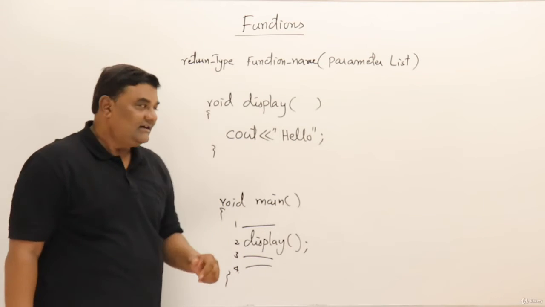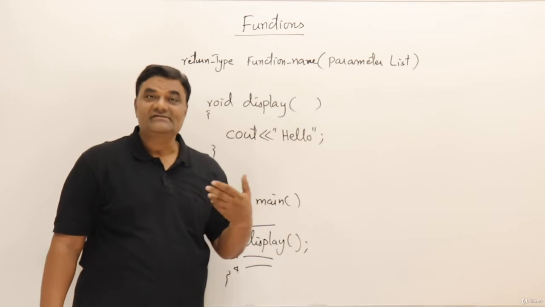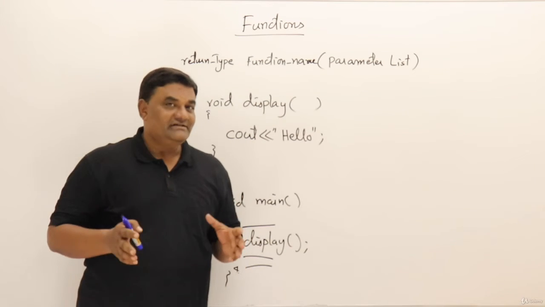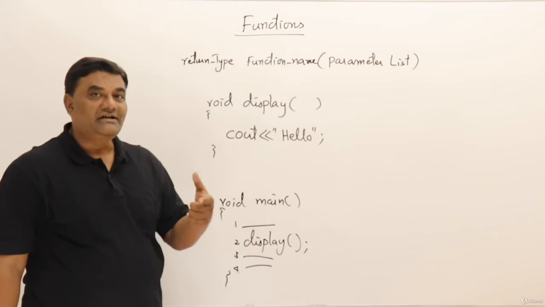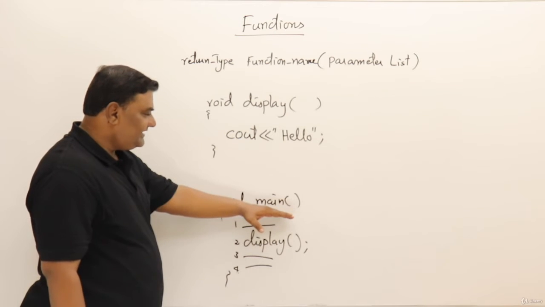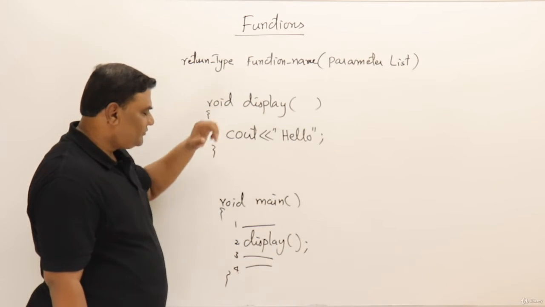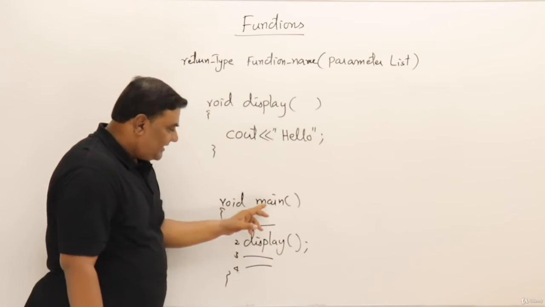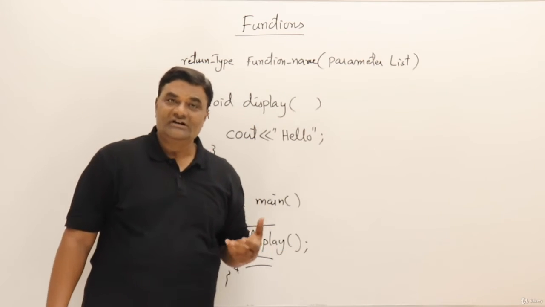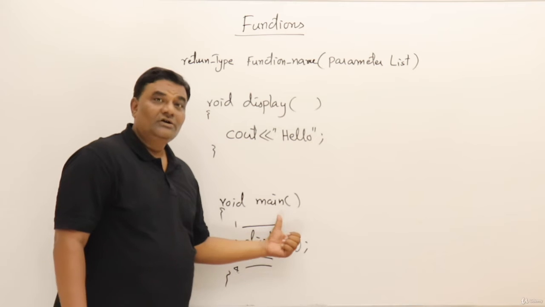Now one important thing, inside functions avoid user interaction, that is cin and cout. It's a bad function if it has them. You should avoid using cin, cout inside the function. So the function should not interact. The idea behind that I will tell you. Suppose there is an organization, so main is the manager or the owner of a business, and display is his employee. Who called the employee? The manager has called the employee here for some work. So who should contact or communicate with the clients or customers of a business? The manager or the owner should interact.